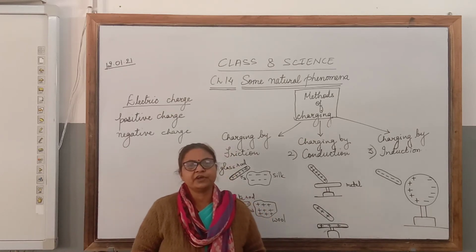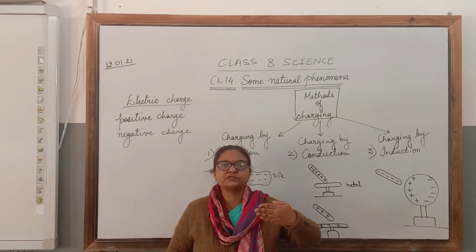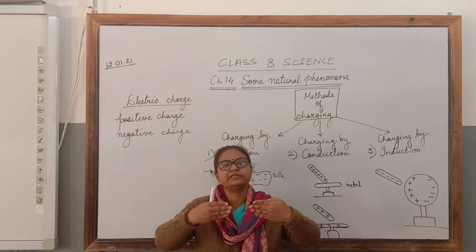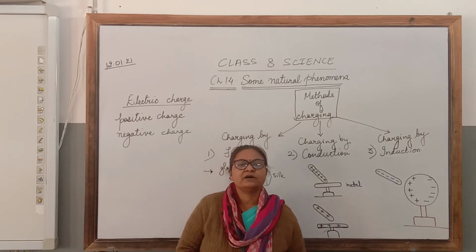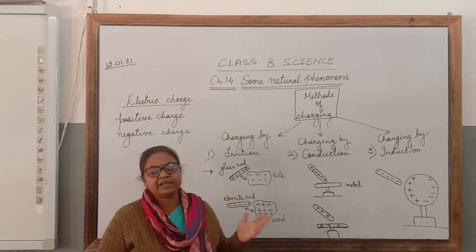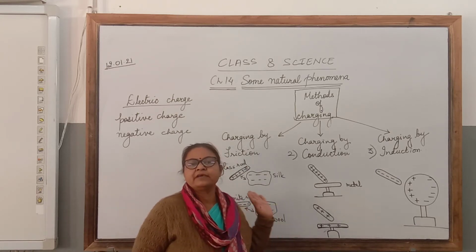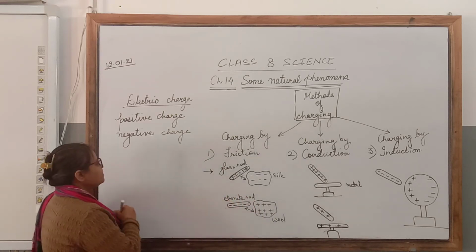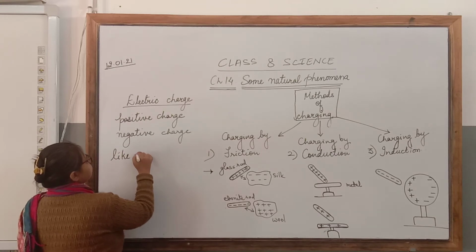And if you try to bring a North Pole of a magnet near the North Pole of another magnet, they both will repel. Similar is the case with the charges. Like charges repel.